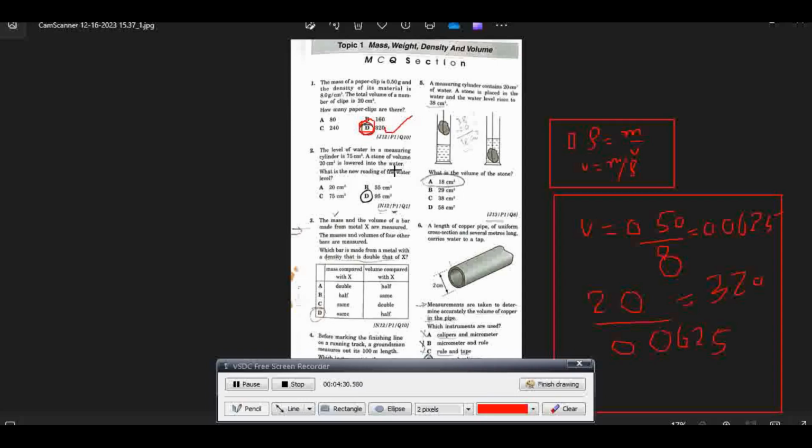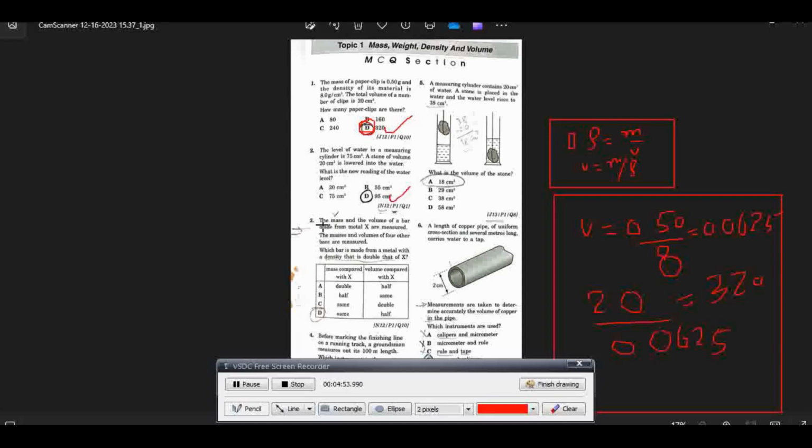In other words, the final reading will be the initial reading of the water plus the volume of the stone. Now the volume of the stone is 20, so the new reading of the water level will be 75 plus 20, which comes out to be 95. Therefore, answer D is correct.